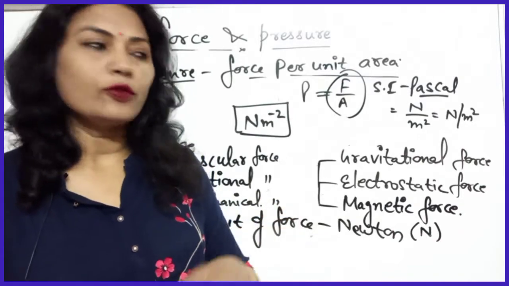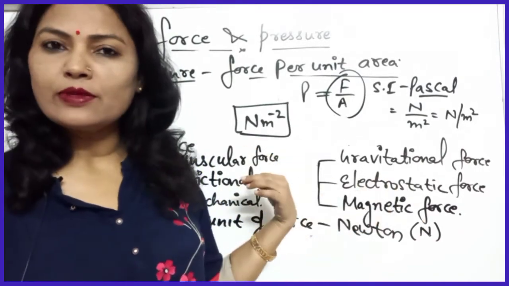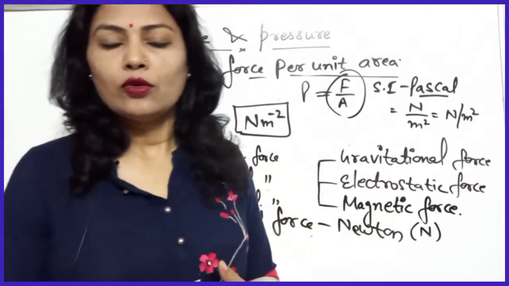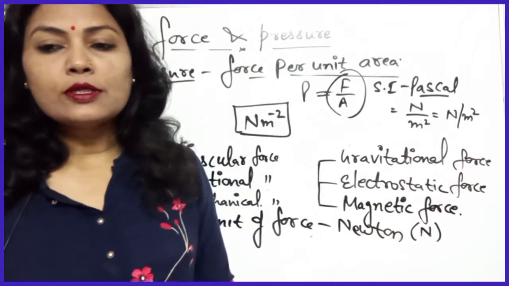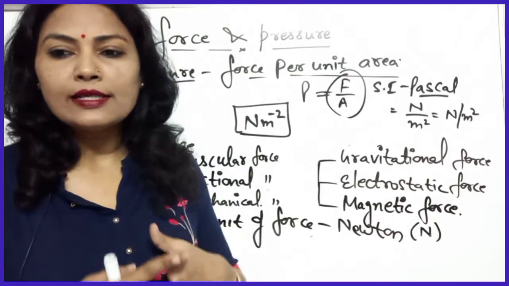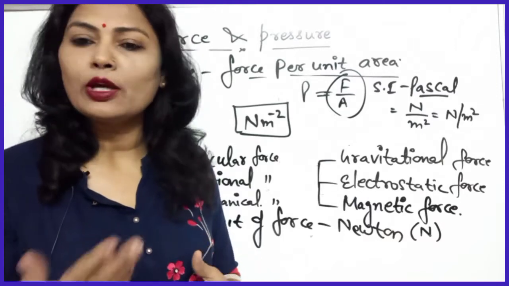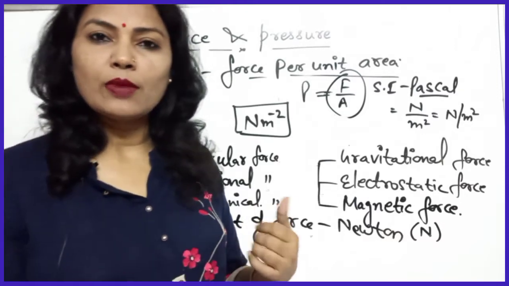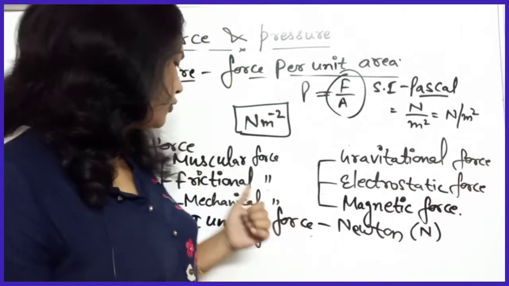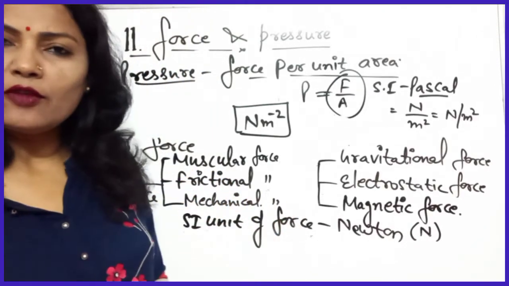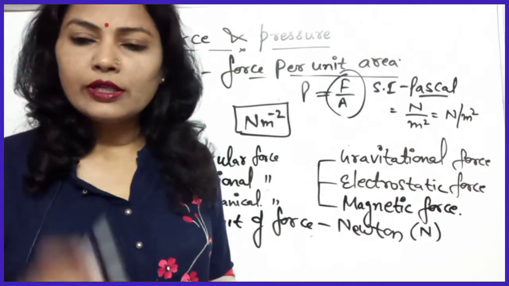Okay, now forces are of 2 types, that may be contact force and non-contact force, that I have told you. The force in which the 2 interacting bodies or objects are physically in contact with each other is said to be contact force. That is muscular, frictional, mechanical force. These are 3: muscular, frictional and mechanical force. So these are the contact forces.